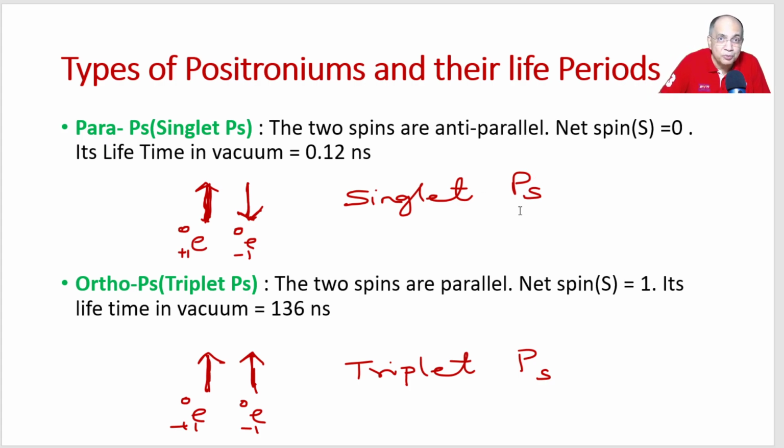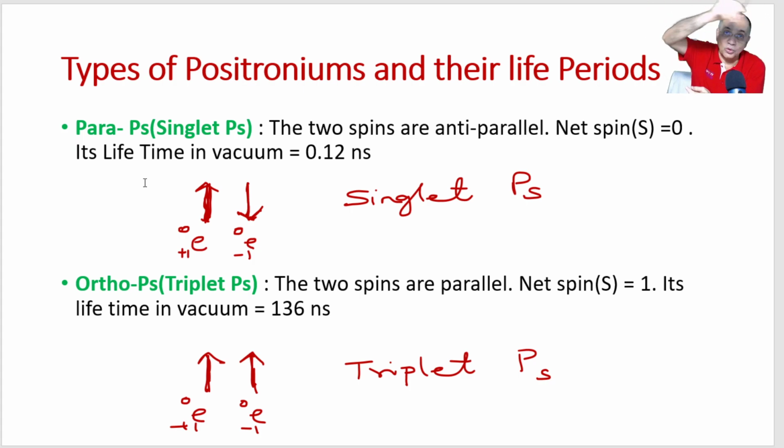There are two types of positroniums. One is para positronium, also called singlet positronium, where the two spins are in opposite direction. If one particle, say positron, spins clockwise, the electron will be spinning the other way. I'm not saying rotating.